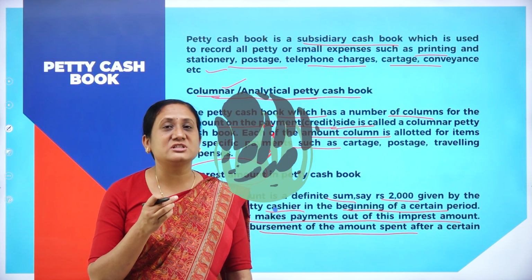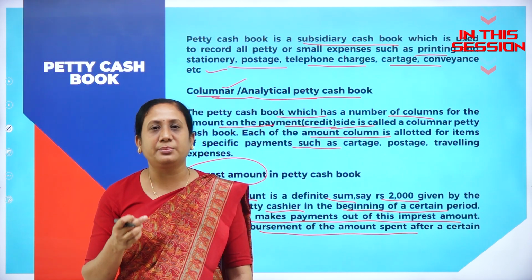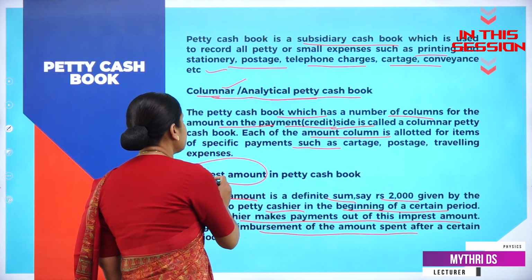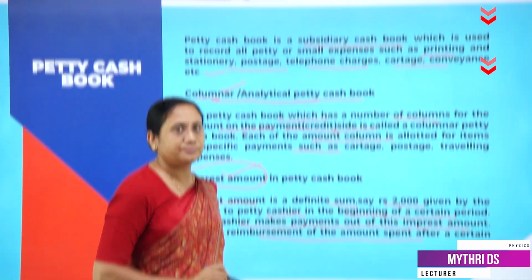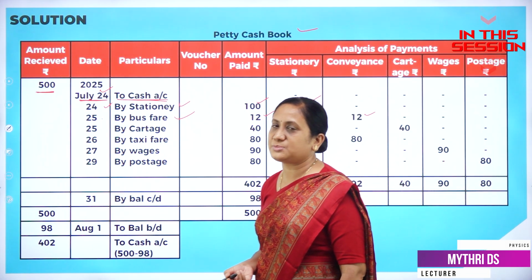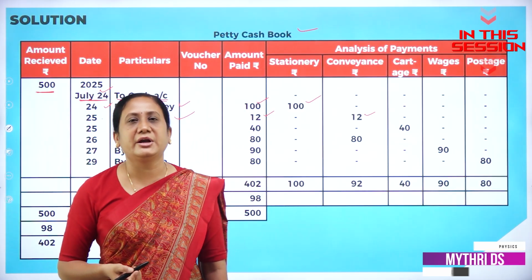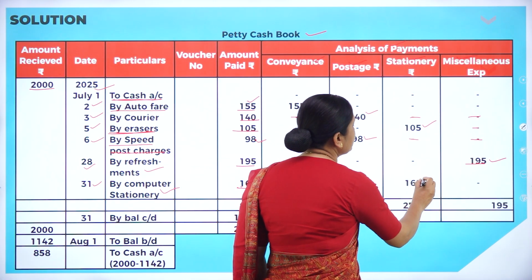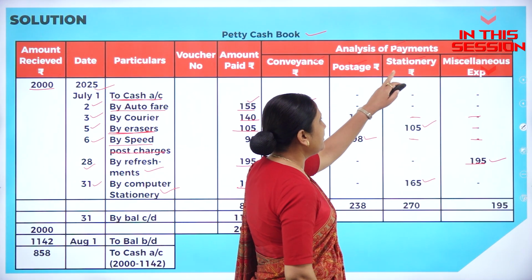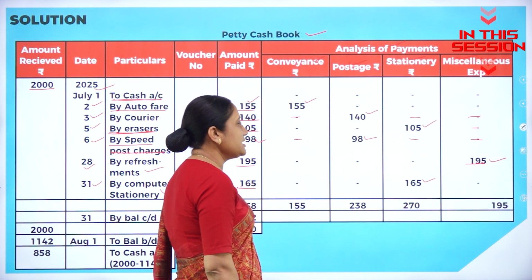and that amount which is given by the head cashier to the petty cashier is called an imprest amount. Conveyance means what? Traveling expenses. Bus fare is related to what? Traveling expenses. We can write here because it is the amount which is related to stationery. So we have written below the column called stationery.